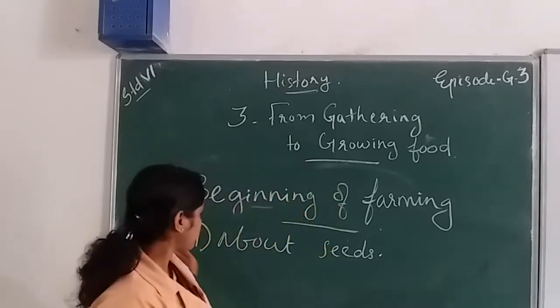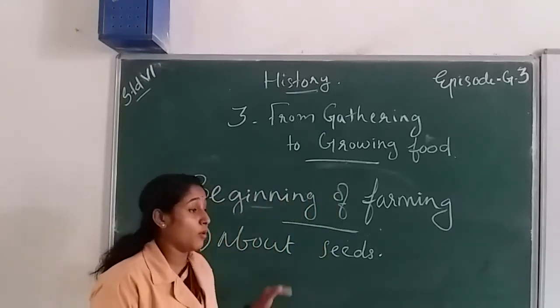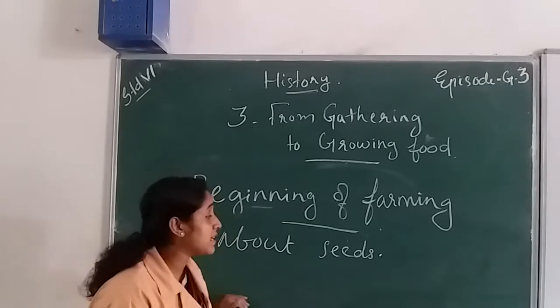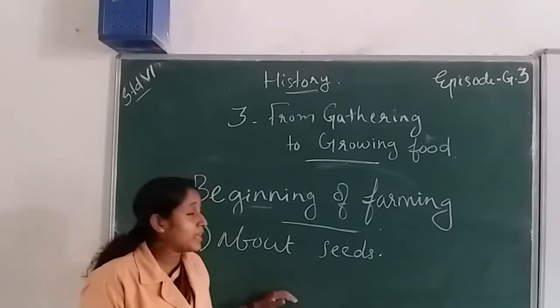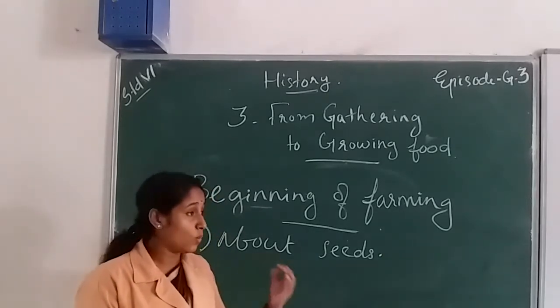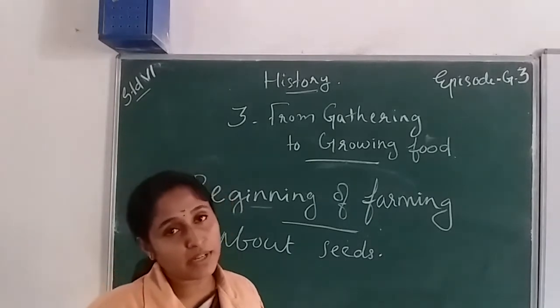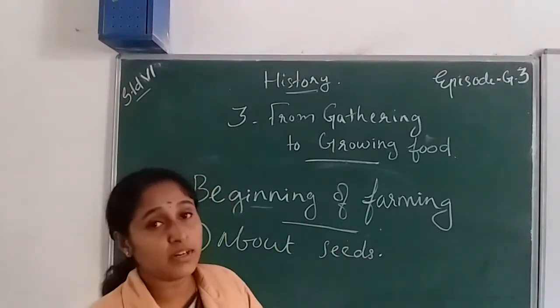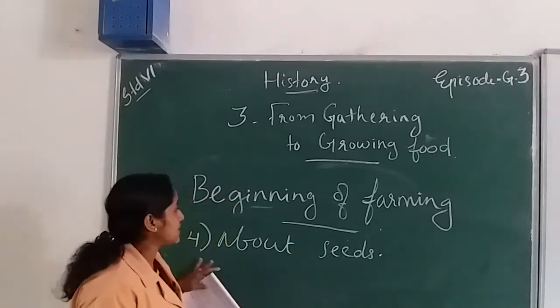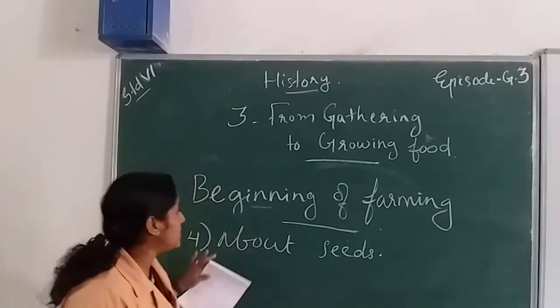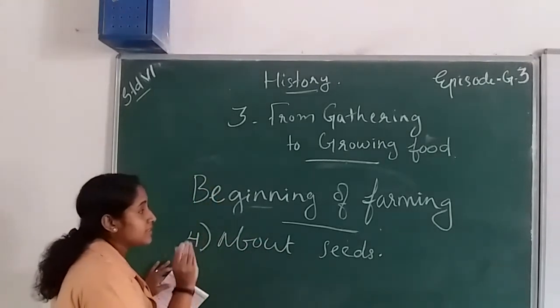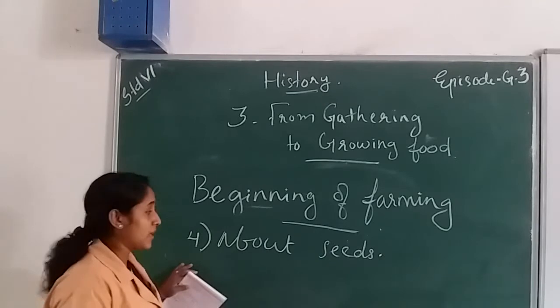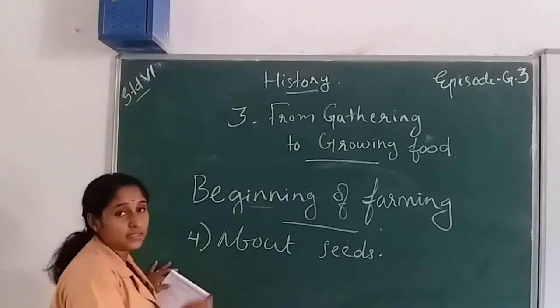After that, they were finding out about the growing plant condition: what the steps are, why the plant grows, or how the plant grows better. That is the starting, the beginning of farming. How did this happen?